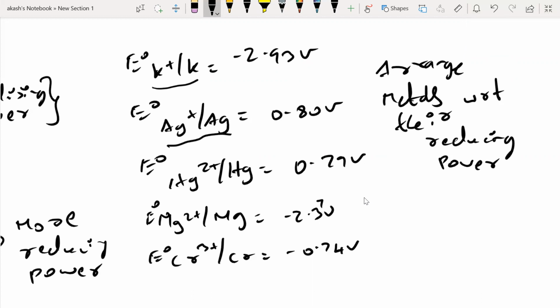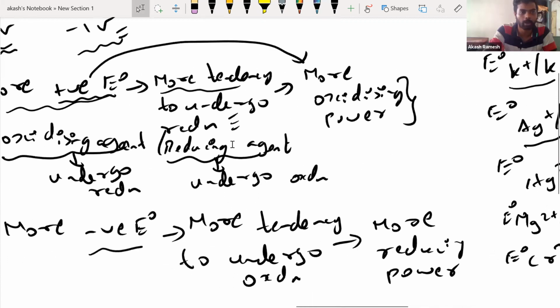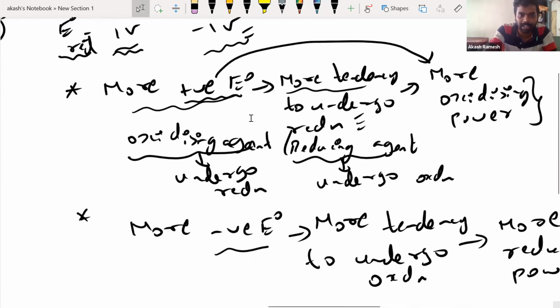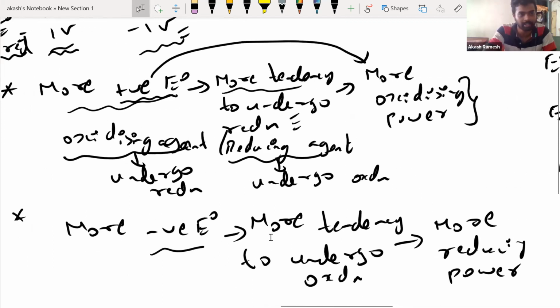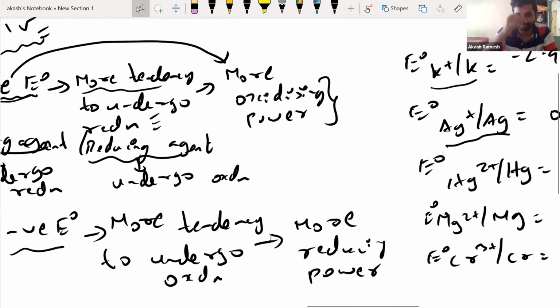Now in the question, whatever we saw, more positive E naught, more negative E naught, this E naught we're talking about are only reduction potentials. Don't confuse yourself. Oxidation potential is not there for you. Never it is there.